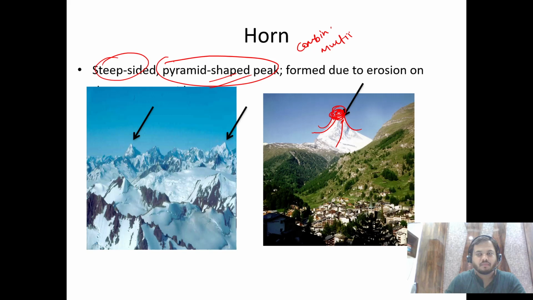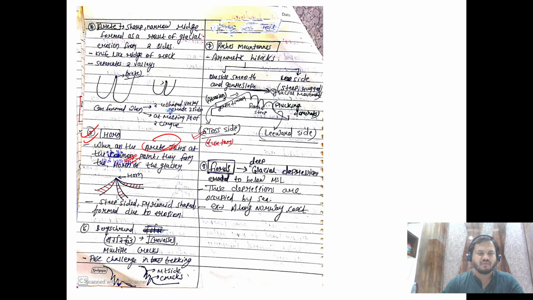So it is a steep-sided pyramid-shaped peak. So you can see here, this is an arete, this is an arete, because multiple, three, four aretes are merging here. So these are all horns, right? So not much difference between arete and horn. Just a matter of terminologies, right?